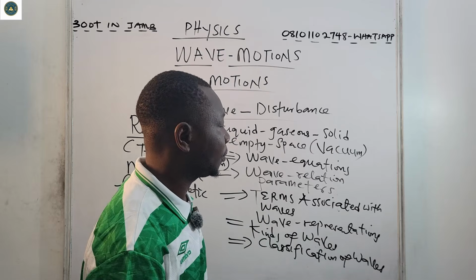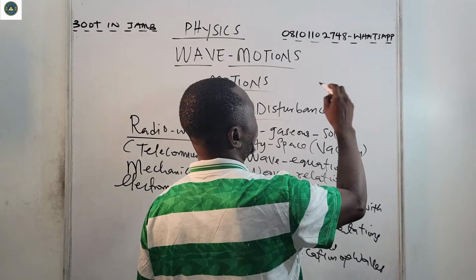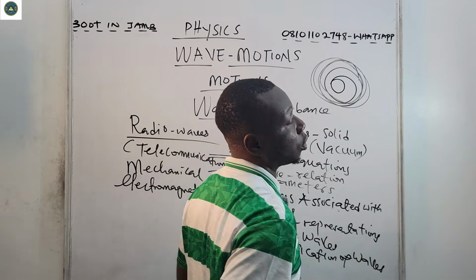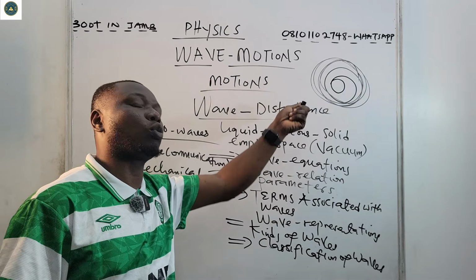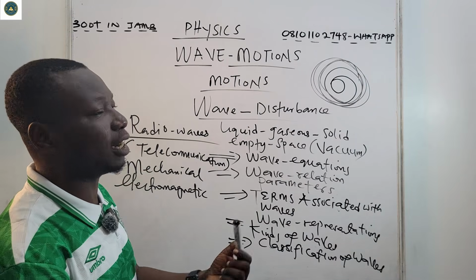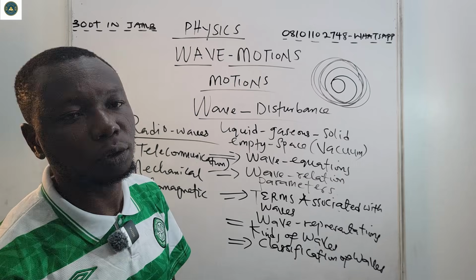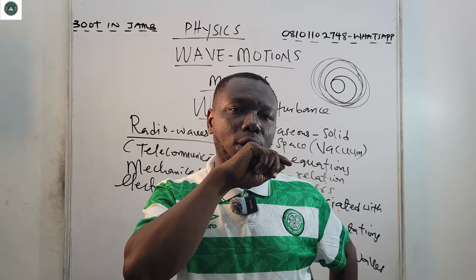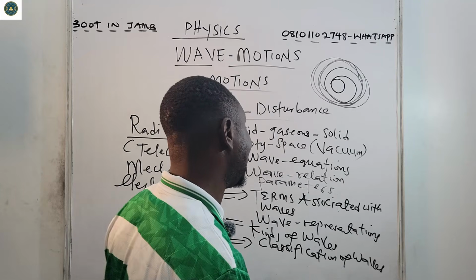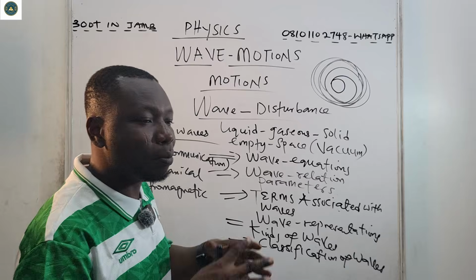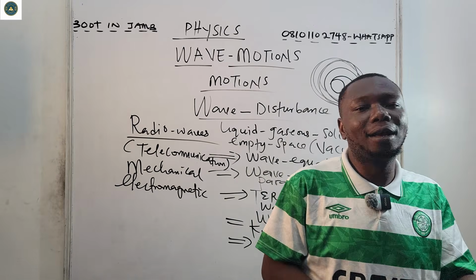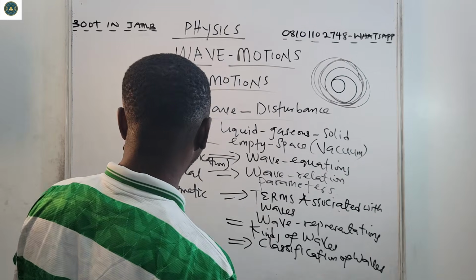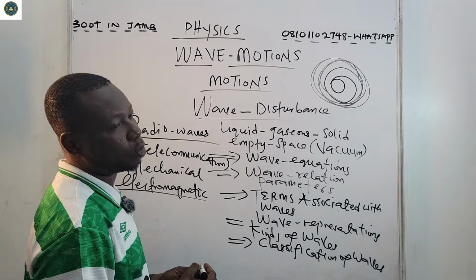For water wave, if you throw a stone inside a pool of water or a swimming pool, what you get is ripples of water. The medium now is water. We can also pluck a guitar string. That medium is the string. Those are mechanical waves. Or it could even be waves on a rope. Waves on a rope are also mechanical waves. So mechanical waves are waves that require a medium for their propagation.